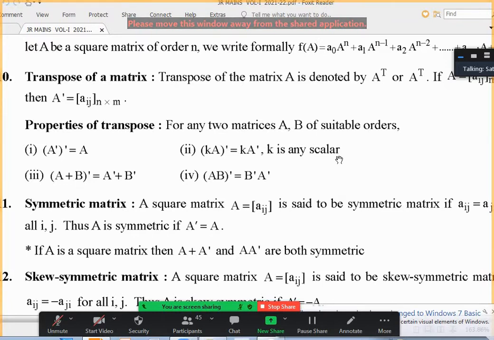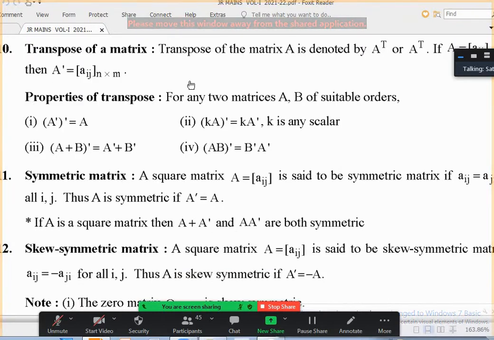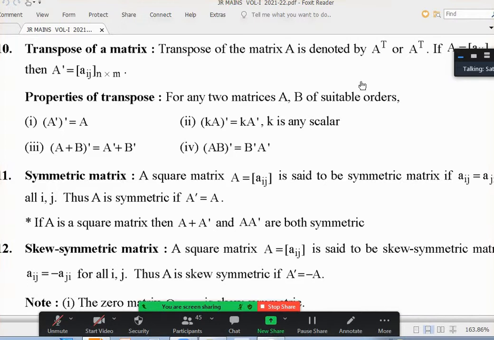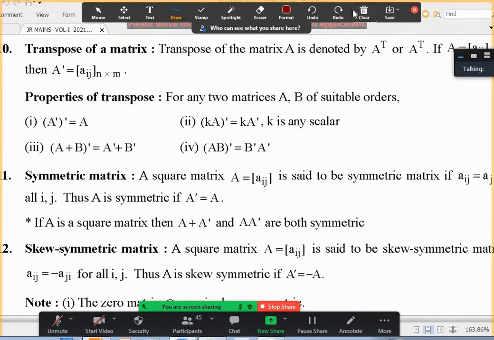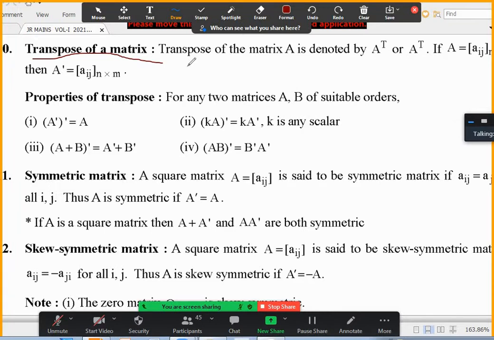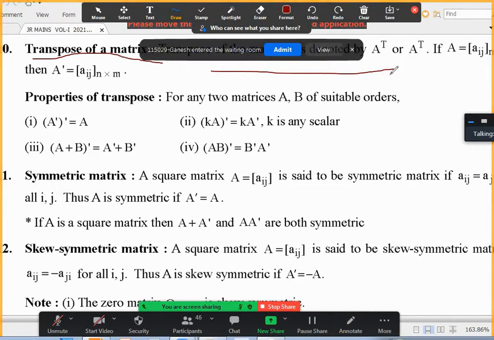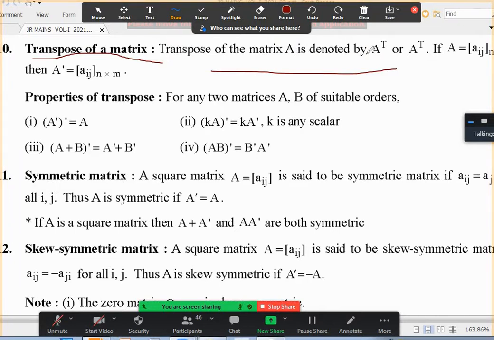Okay, so all of you can see here the 10th point, transpose of a matrix. I'm underlining also. Transpose of a matrix, there are two ways to write it. Transpose of a matrix is denoted by... You are not able to see the screen? We are able to see, sir. No, I'm saying you don't have to write, just listen. It is already there in your mains material, it is there in the IP textbook. Okay?